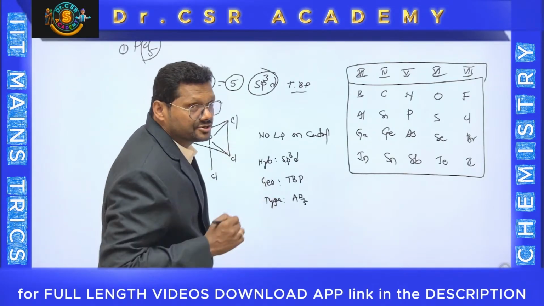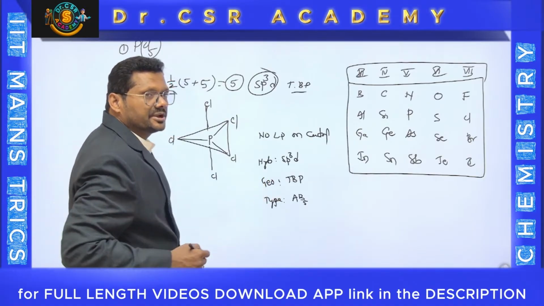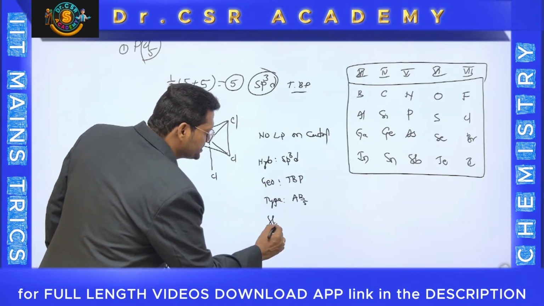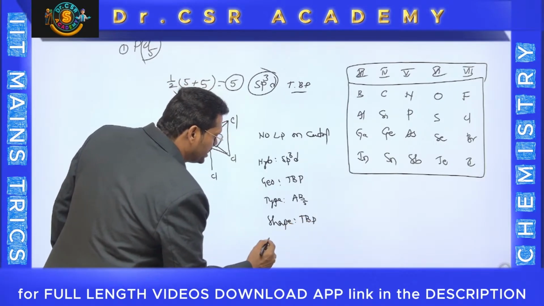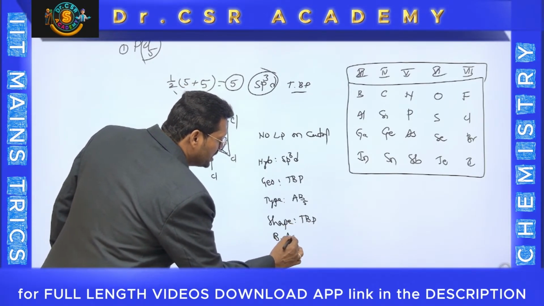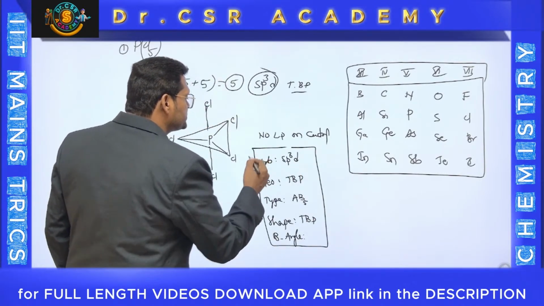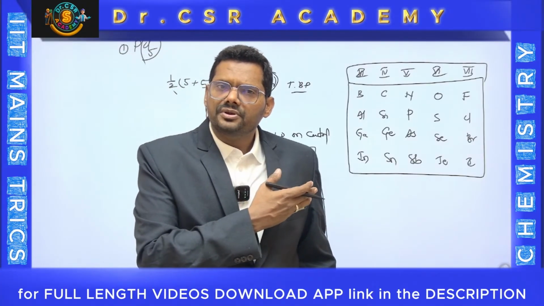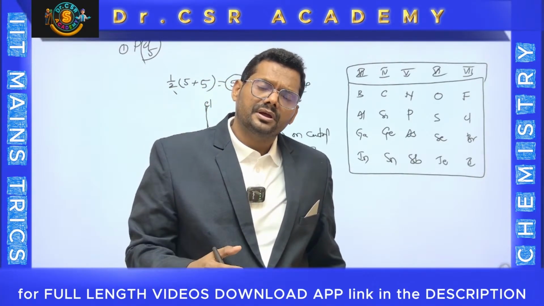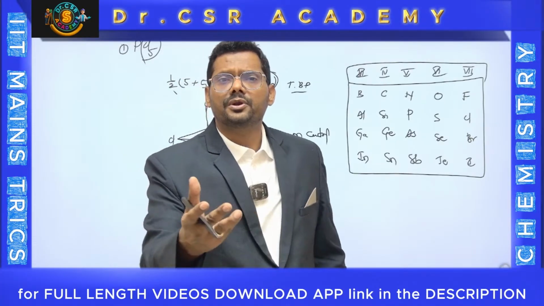I already gave a hint, you all remembered: geometry and shape are similar. Therefore, shape is also the same, trigonal bipyramidal. And you can say the bond angle also. All these characteristics take just a fraction of a second, not only for PCl5 but any molecule, such as thionyl chloride or SOCl2, SO2, SO3, no limitations.